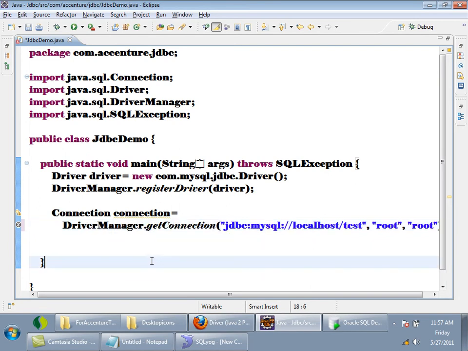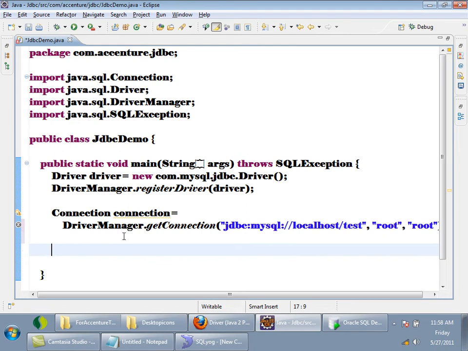Okay. Now, what I can do is, I want to fire a query. I want to fire a DDL. What is DDL? Is it? DDL means? Is it? Really? We don't know any other things. Okay, good.